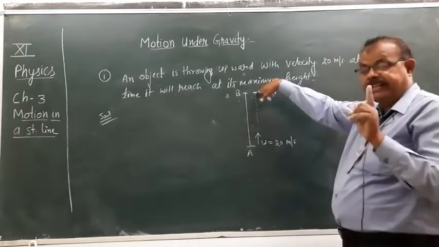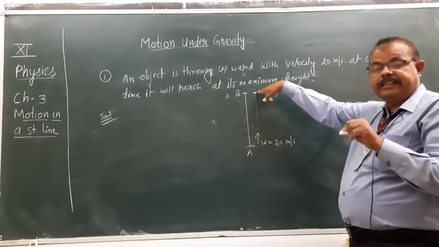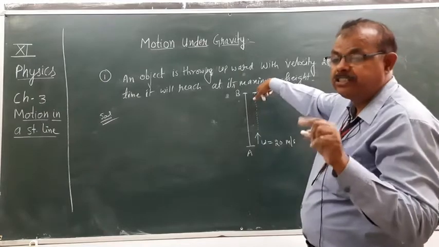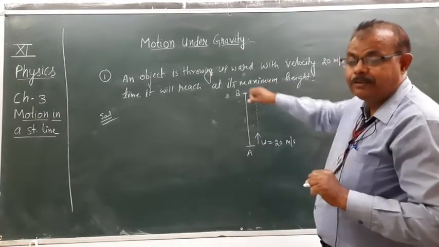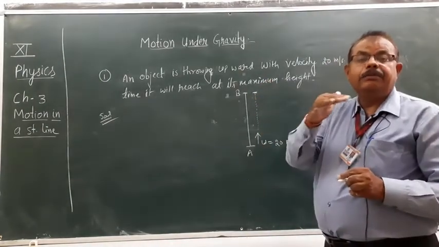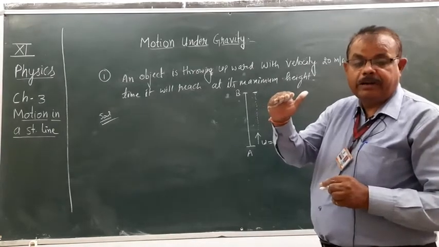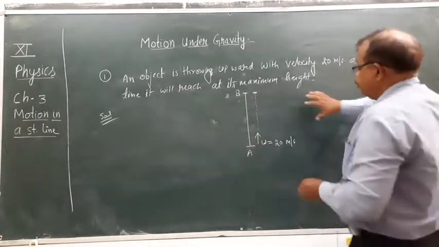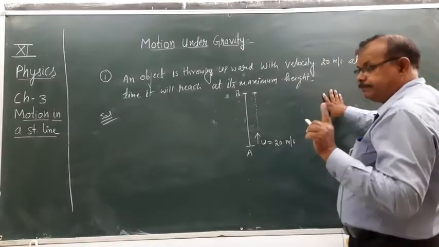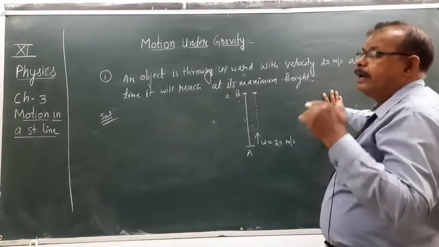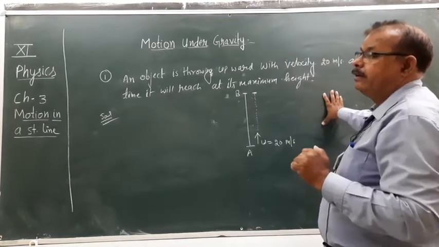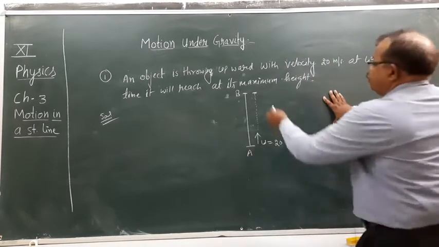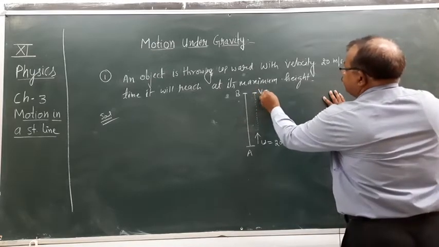If it is the highest point, it means here the velocity of the object will be 0, right? Velocity is 0, then there will be no movement. The object will be at rest at this point. So remember this, always at the highest point the velocity of the object will be 0. So at this point v equals 0.